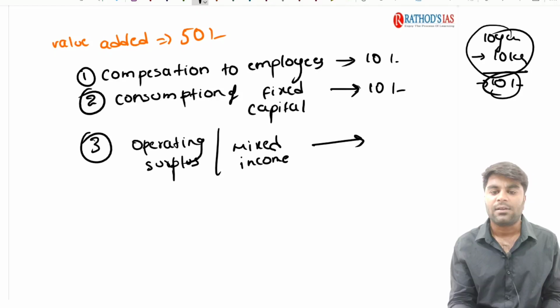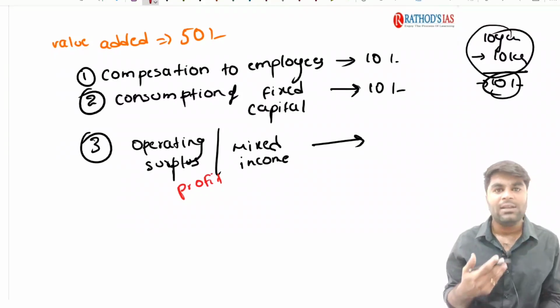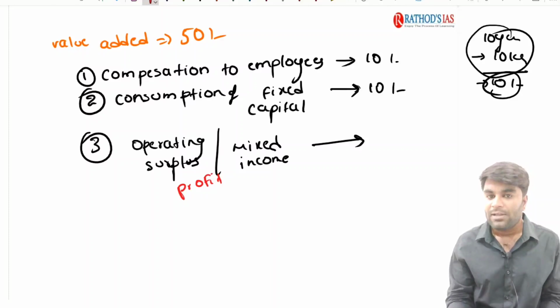Operating surplus or mixed income. To put it in layman's language, guys, it is nothing but profits. See, as a manufacturer, he is manufacturing the book. For the book he manufactured, he needs some profit, right? So that profit is nothing but the operating surplus or mixed income.